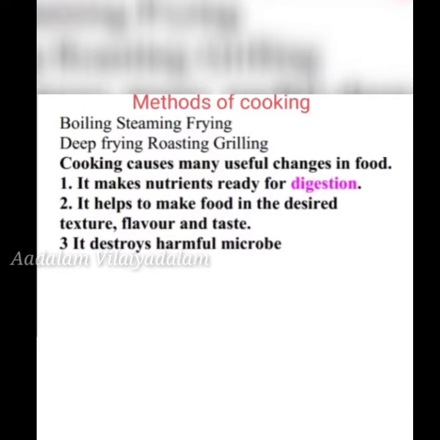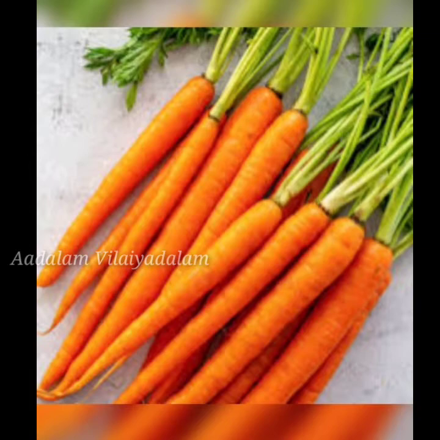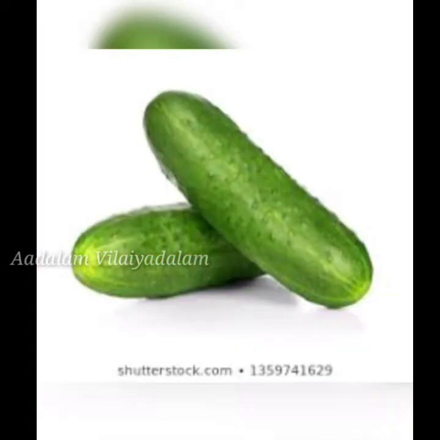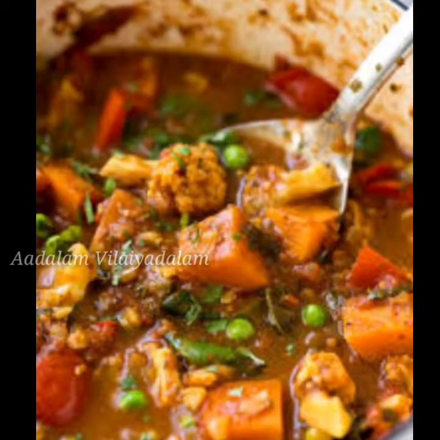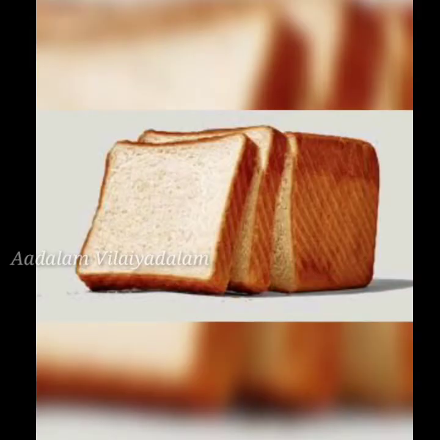Now you say, children, two examples of raw food: carrot and cucumber. And two examples of cooked food: vegetable curry and bread. These are the examples of cooked food.